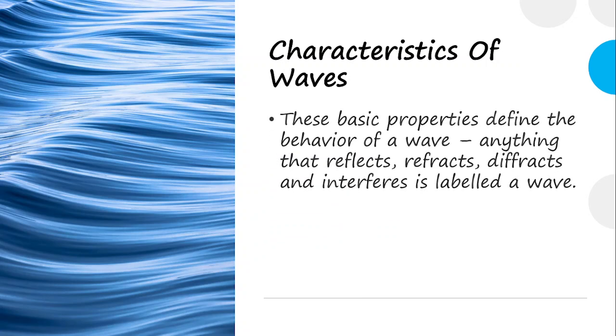These basic properties define specifically the behavior of a wave. Anything that reflects, refracts, diffracts, and interferes is labeled as a wave. So these kinds of behaviors or basic properties are the ones that tell us this kind of thing is labeled a wave. Now let's start with the reflection. This is our first behavior which we'll be discussing in this session.